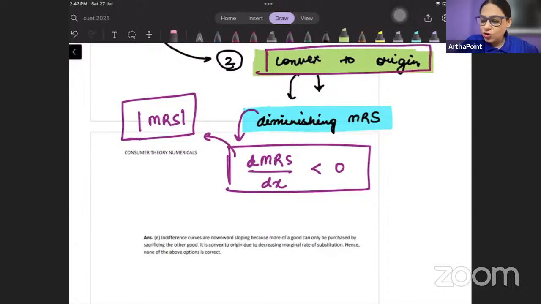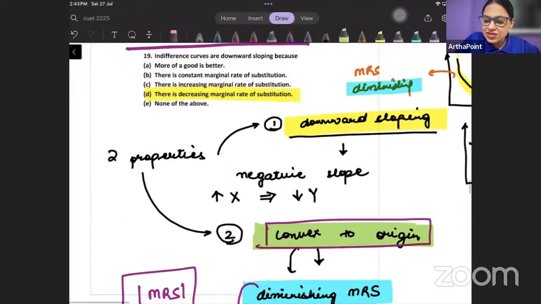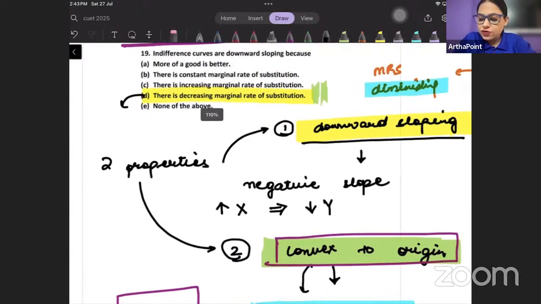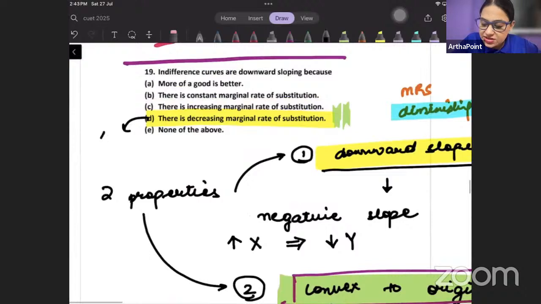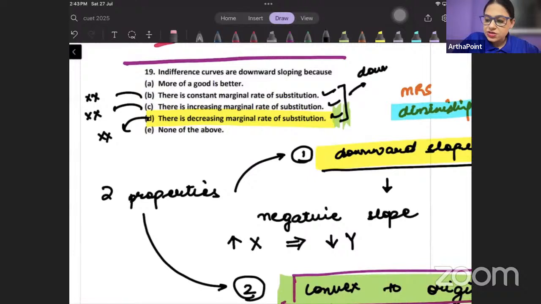So answer cannot be D. This is incorrect. D is only correct अगर question पूछता indifference curves are convex to origin because of diminishing MRS. So if you just see here, D is not correct, C is not correct, B is not correct. ये तीनों ही option possible हैं for downward sloping indifference curve.